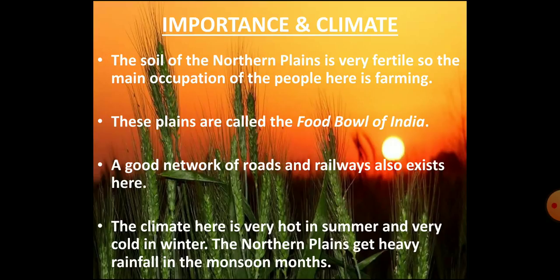These plains are flat leveled land. Therefore, building roads, railway lines, constructing houses are easy here. If we talk about the climate of these plains, so areas in the northern plains are very hot in summers and very cold in winter. These plains receive heavy rainfall during the monsoon, especially in the months of July and August. So, that's all for the chapter.